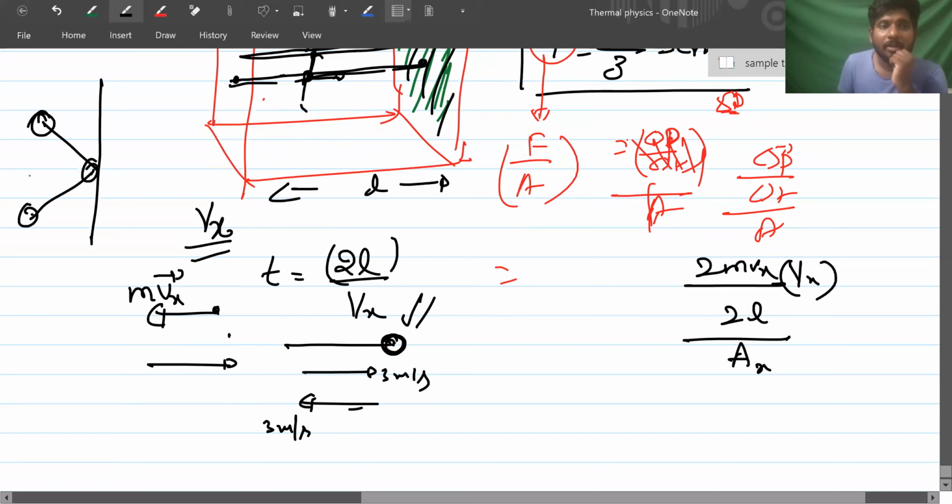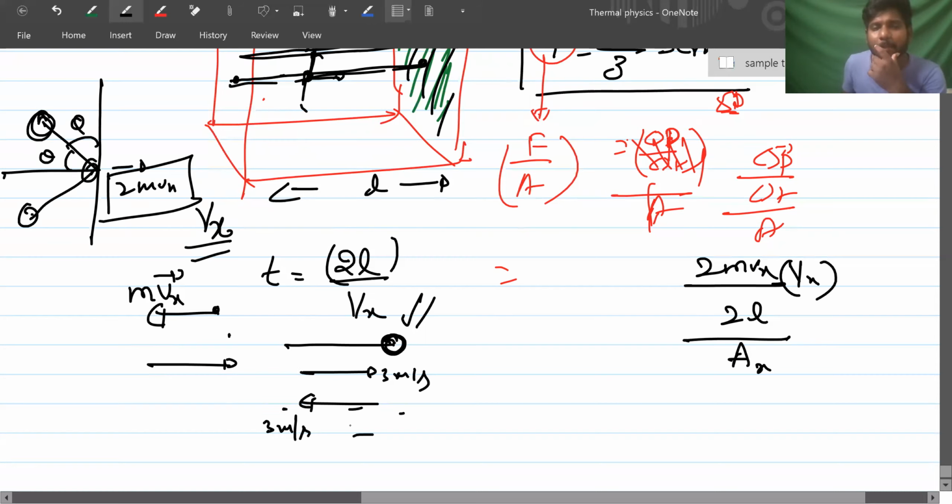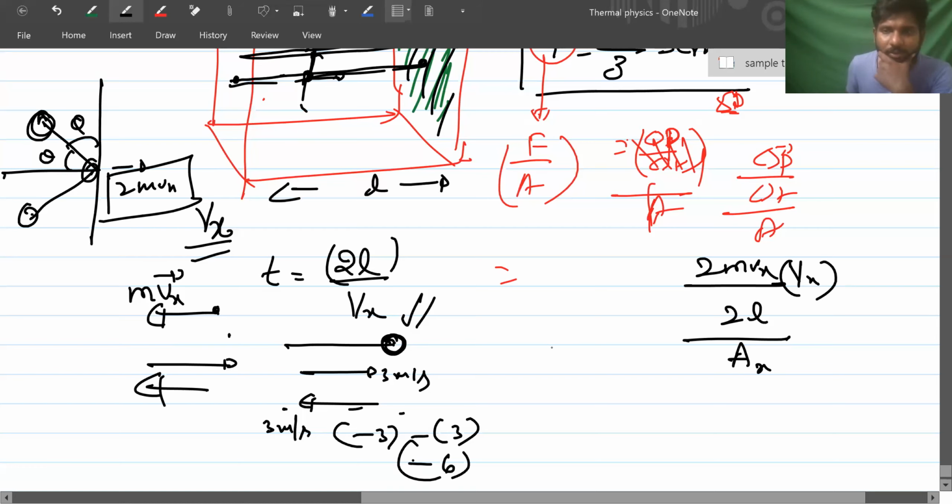Yes, sir. We got 2mvx there, and 2mv cos theta something came in that question. I remember, sir, depending on the theta, because it is coming with 3 and going with 3, final minus initial means minus 3 minus 3, that is minus 6, which is nothing but 2 times 3. The minus is indicating towards the left side. So 2mvx divided by time, which is 2L by vx. The 2L in the denominator I wrote, vx I sent upwards, and the area. Got it, sir.